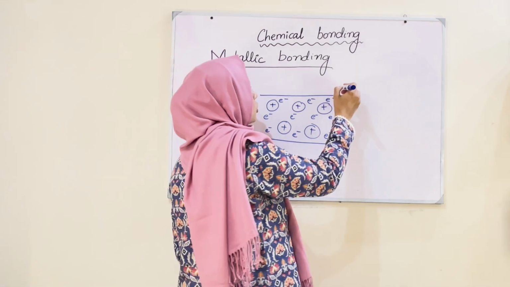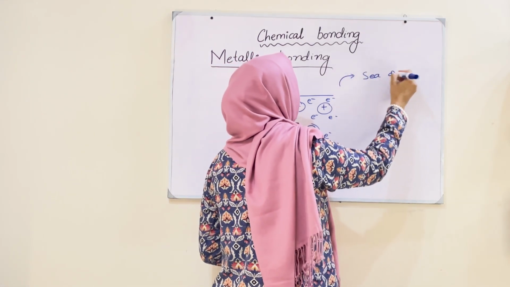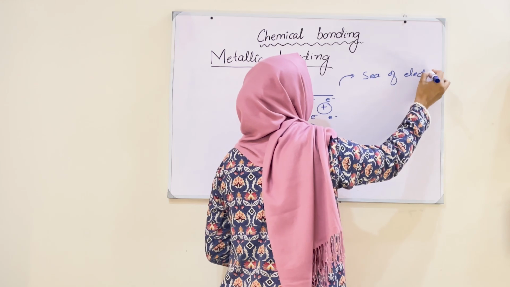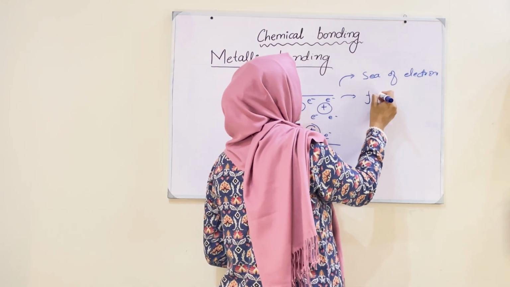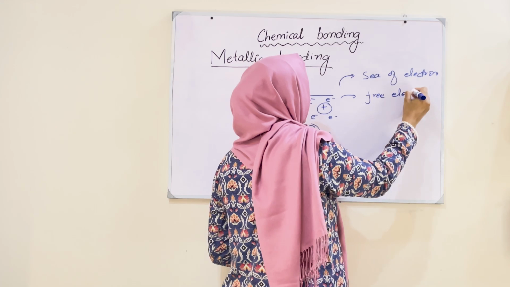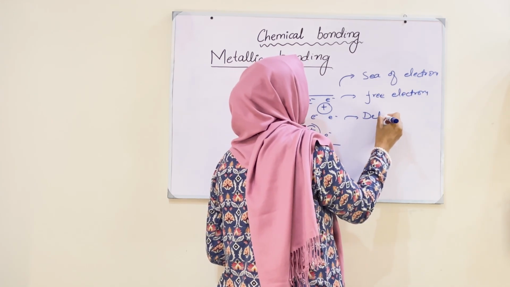You can use three terms. One is sea of electrons. Then we can use free electrons. Another term is delocalized electrons.